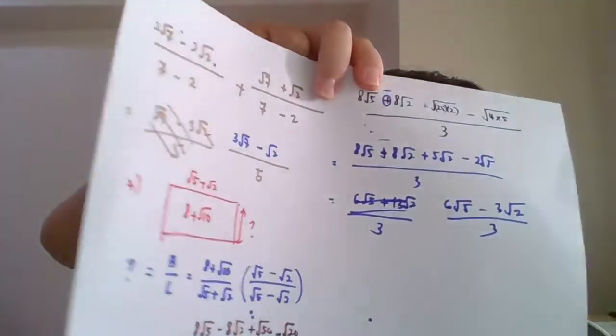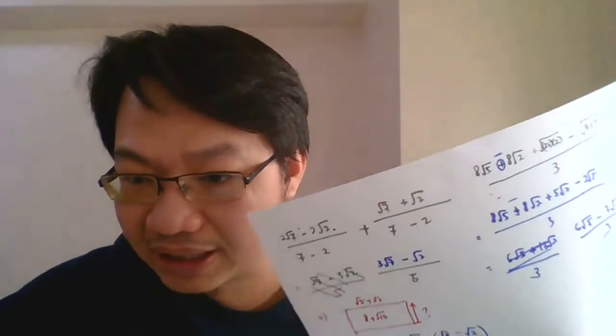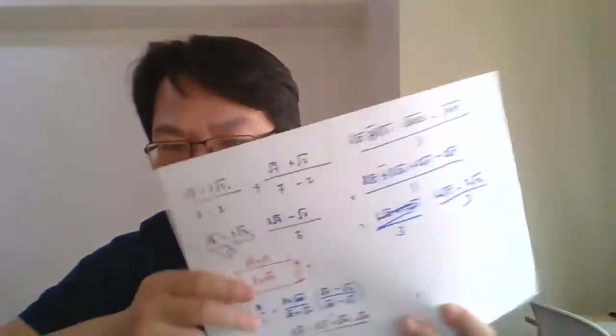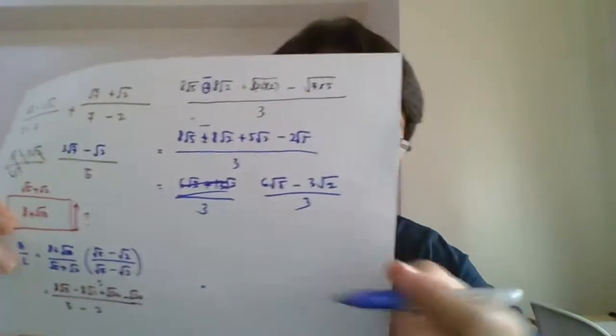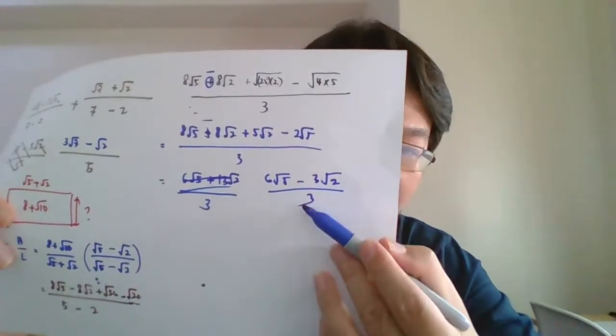So 6 surd 5 minus 3 surd 2 over by 3. Okay, this one, that is the correct answer. And Syuhan also said here that he has already seen it. Okay, so we simplify 6 and 3, then we are supposed to get 2 surd 5 minus surd 2. Nampak?